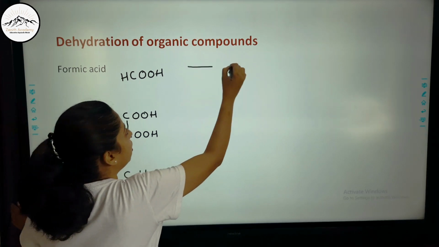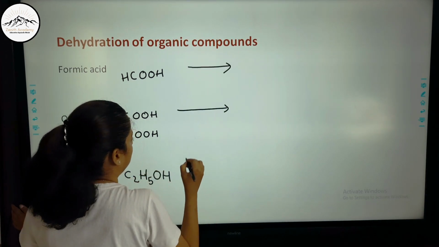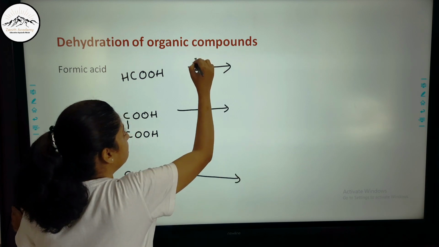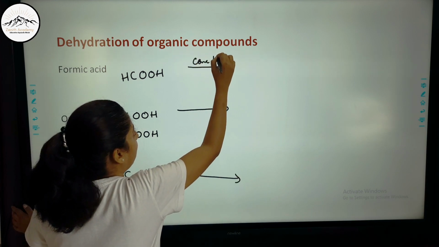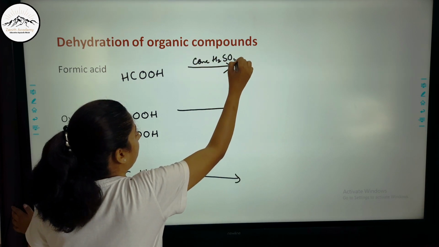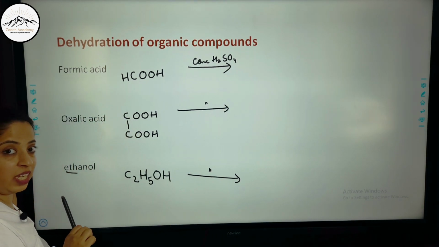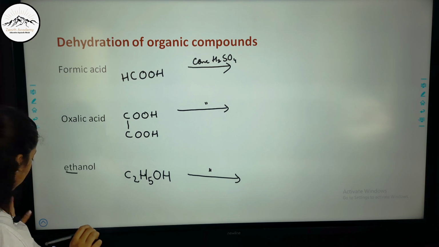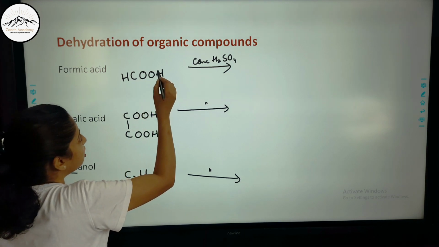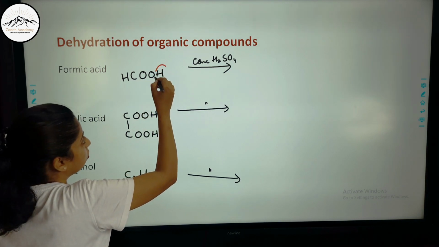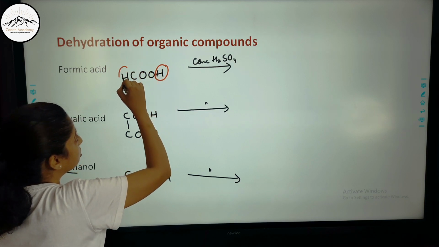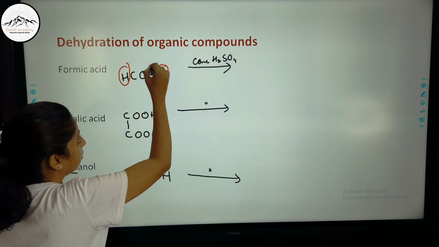When I treat all of them with concentrated sulfuric acid, what happens? It's a dehydrating agent, so it will remove water molecules. So here H2O: one H from here, one H from here and one oxygen from here.